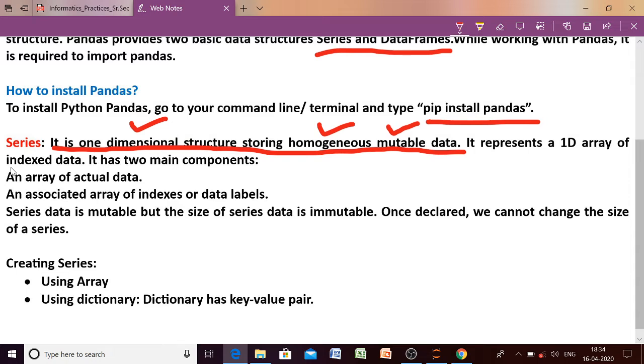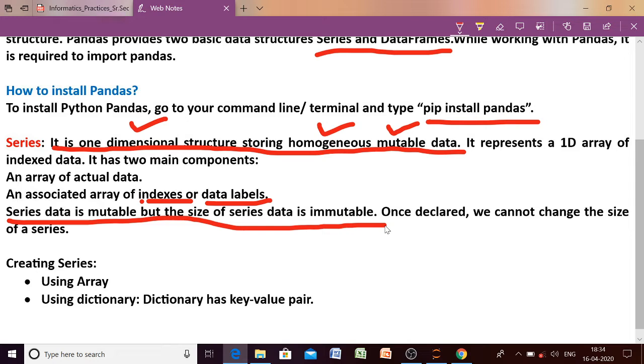So in case of series we are having two components. First one is array of actual data, and the second one is indexes or data labels. You may call it as index or you may call it as data labels, whatever label you want to specify for your array element. The very important thing about series is this line: series data is mutable but the size of series data is immutable.